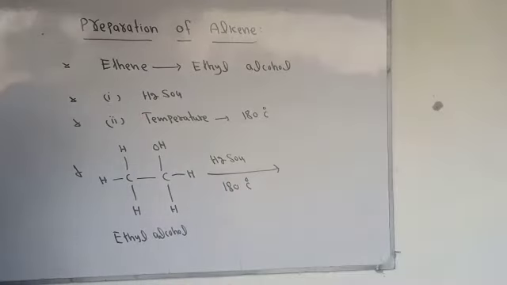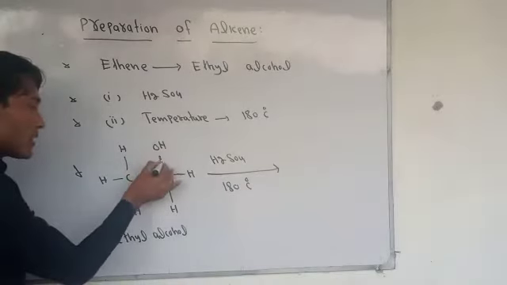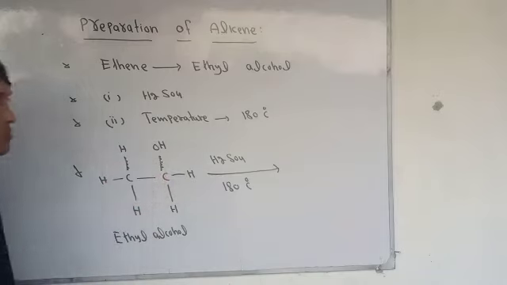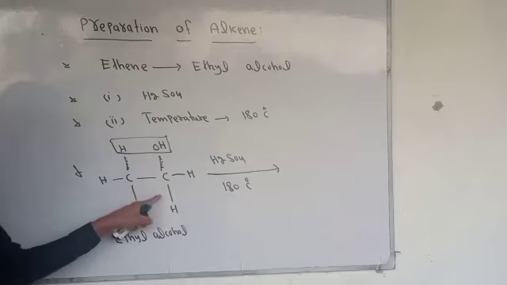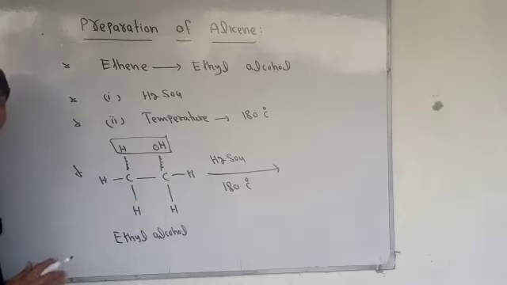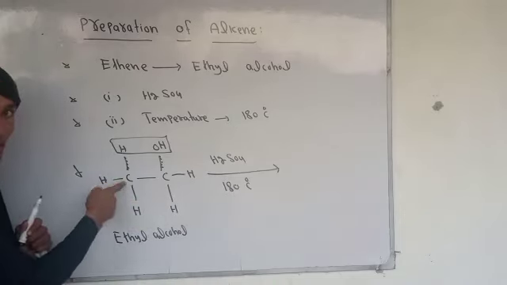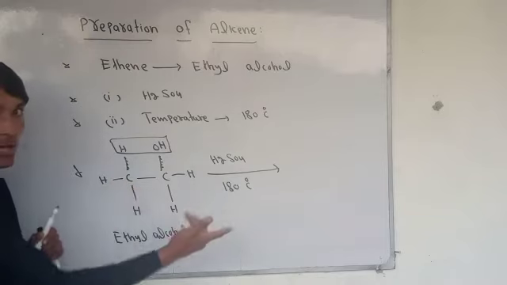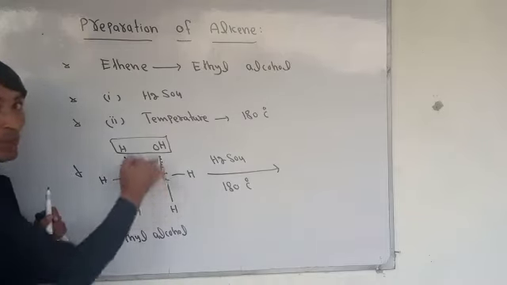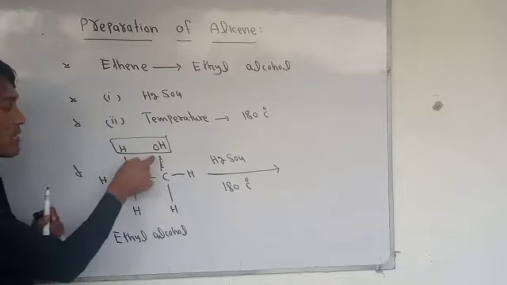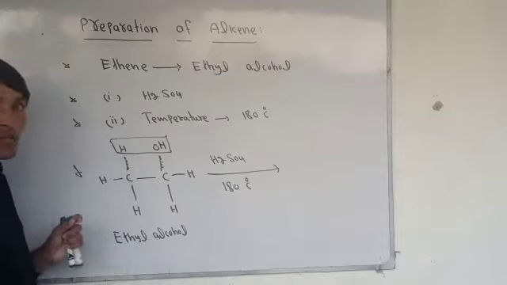So what will happen? This bond will break, and this will also break here. So these two will be removed. The OH group will be removed from these two, which are called adjacent carbons. This one is carbon 1, and consecutive carbons are called adjacent carbons, meaning carbon 1, then carbon 2. From these two we have to remove OH and H.